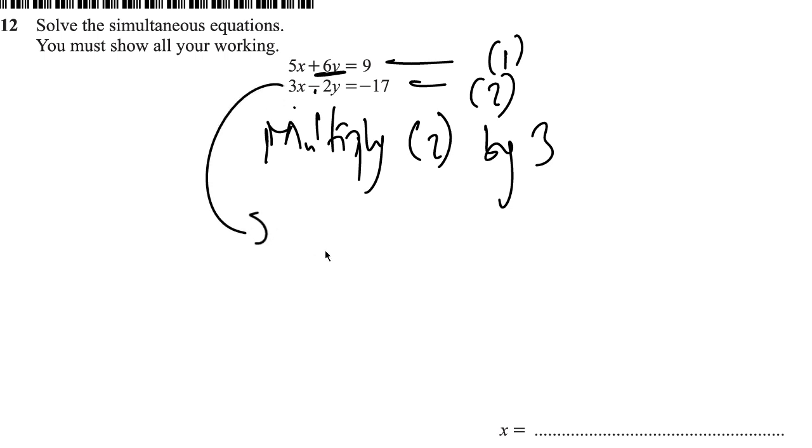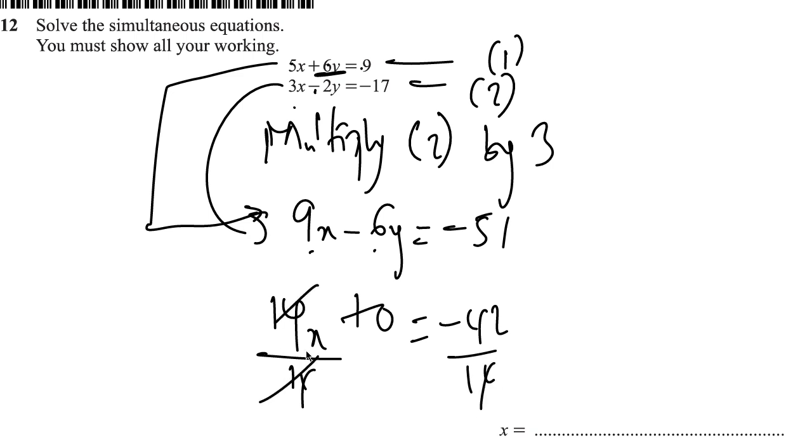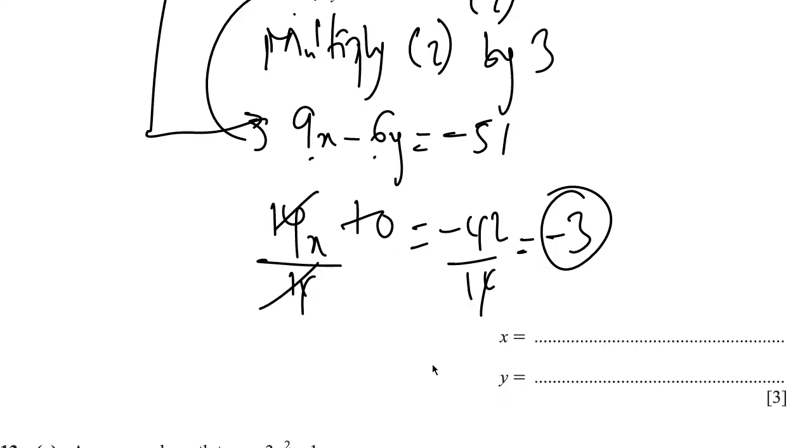So if you multiply equation 2 by 3, you're going to have 9x negative 6y equals negative 17 times 3 is negative 51, right? So you multiplied each term. So if we add this to this, 5x plus 9x is 14x. 6y, negative 6y is going to be 0. So you see it cancels out, right? And then 9 and negative 51 is negative 42. So dividing through by 14, negative 42 divided by 14 is going to be negative 3, right? And that's the value of x. So that tells us that x is equal to negative 3.